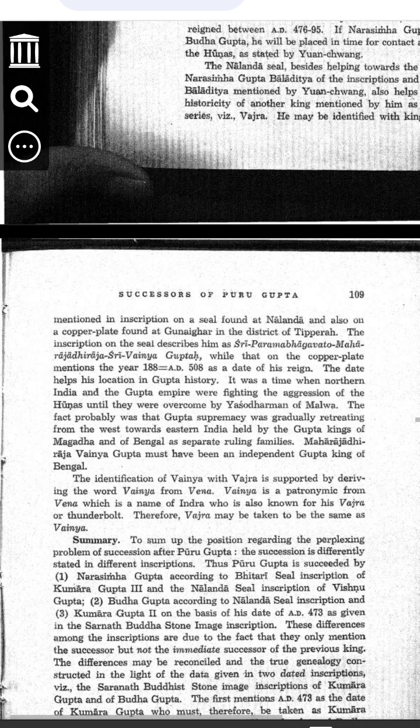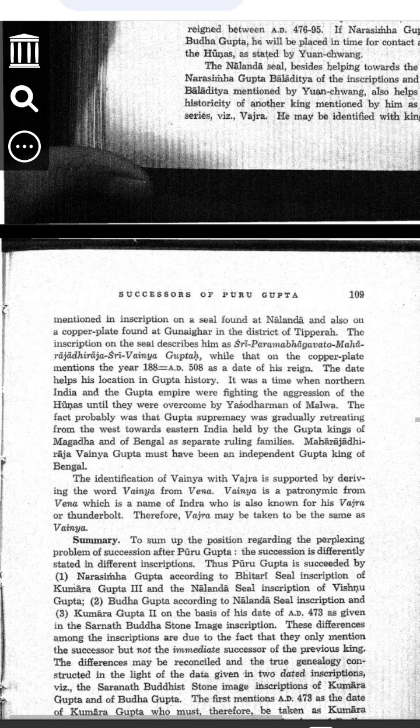Historians found ancient inscriptions and seals at Nalanda and Gunaighar, a place in present-day Bangladesh, that mention a king named Gupta. But a Chinese traveller named Xuanzang mentioned a king called Vajra. The big question is, was King Vajra the same as King Gupta? Historians believe yes, they were the same person. Let's understand why.